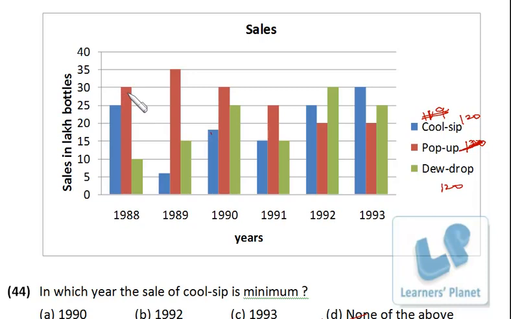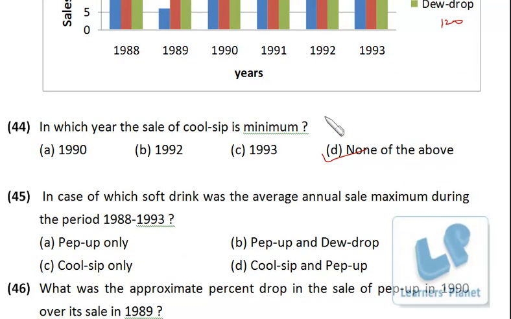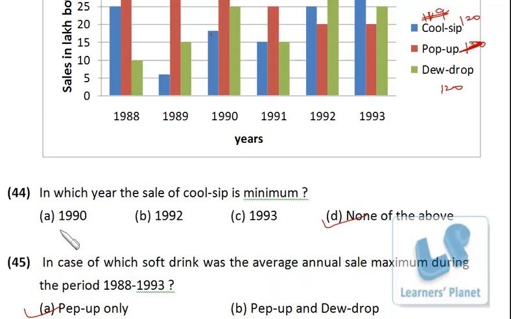Need to see this: 30 and 35, 65, 65 plus 30, and 30 and 35, that is 95, 95 and 25, that's 120 plus. Okay, it is going beyond 120, so no need to check further. Pop-up will be highest, because the total is highest, that means the average will also be highest.